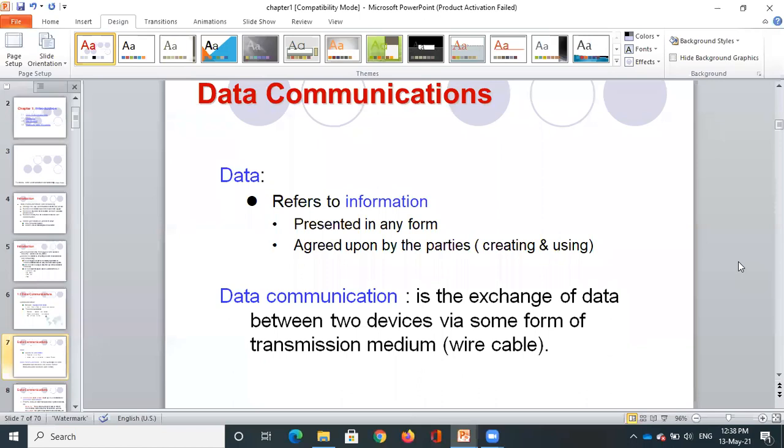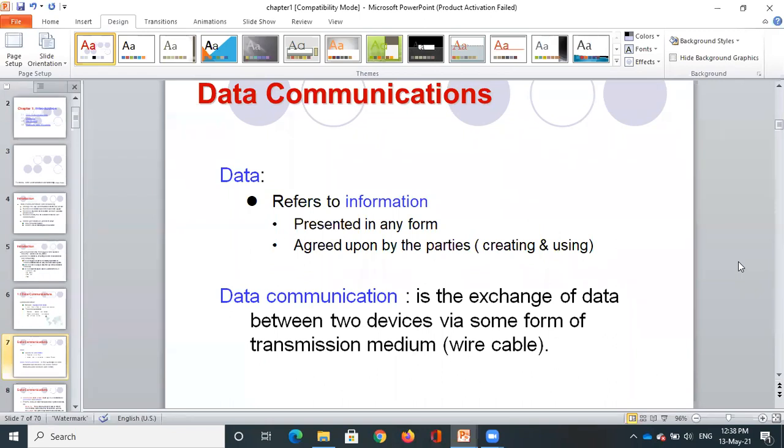Data communication is the exchange of data between two devices via some form of transmission medium. So we studied communication, but for communication to occur we must also have some transmission medium. Without the medium, we cannot transfer the information.